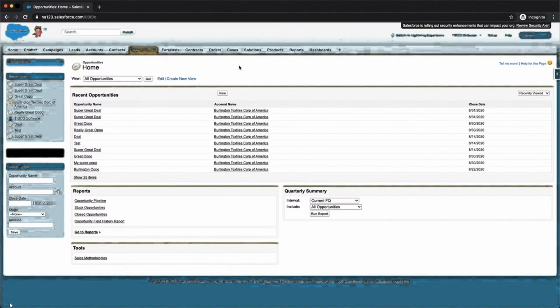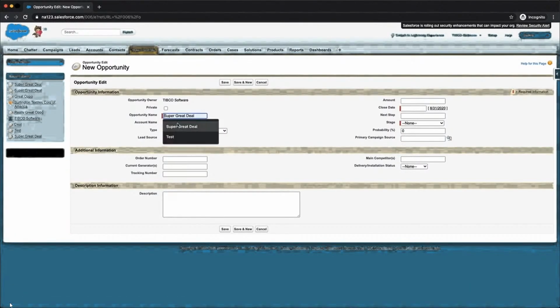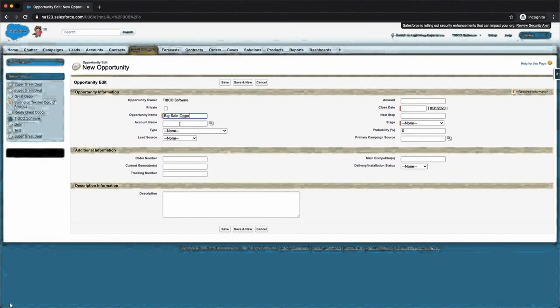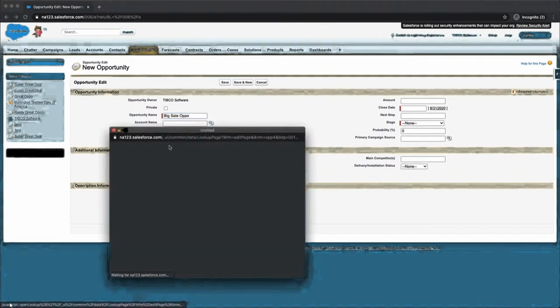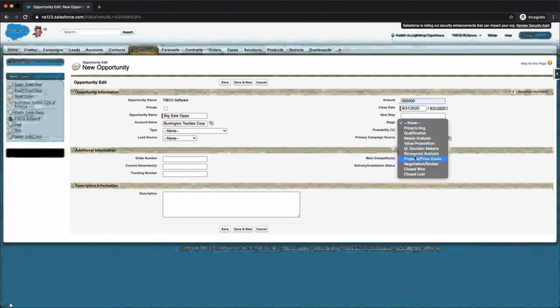This is going to take care of the use case that we talked about in the PowerPoint, the opportunity alert use case, where I'm going to create a new opportunity, and we'll call this Big Sale Oppo. And let's put an account in here, and we'll make the amount 500,000. We'll close it today, and we'll give it a stage.